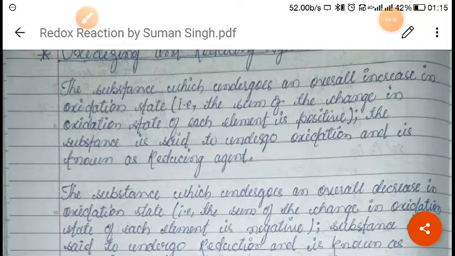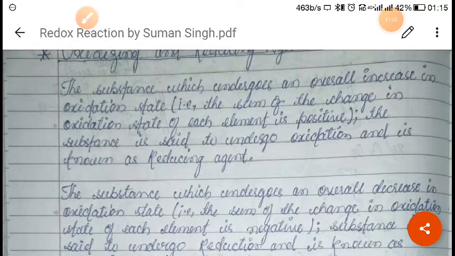If there is any substance in which there is an overall increase in the oxidation state, right? Or, what we can say, the sum of the change in the oxidation state of each element is positive. If the change in the oxidation state of that element is positive, then you can say that the substance is said to be undergoing oxidation, but that substance is known as what? Reducing agent.